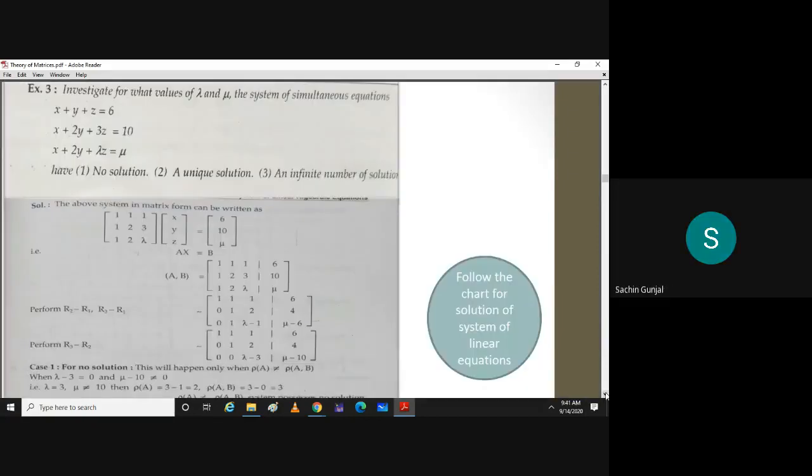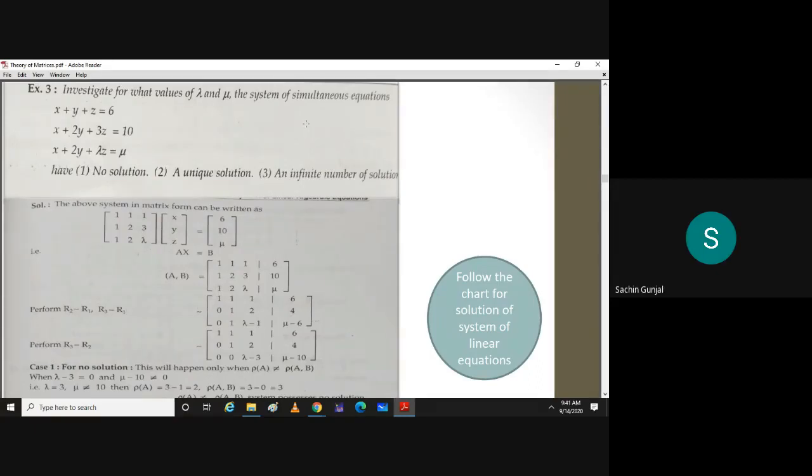So let us look at this example, which is new, and such types of examples are there in the question bank as well. The question is, investigate. Is it visible to you? All right.